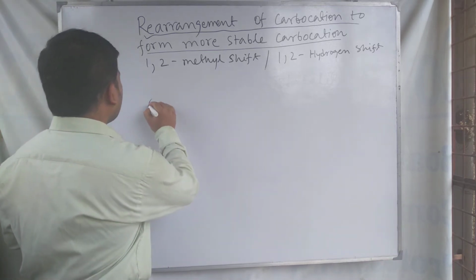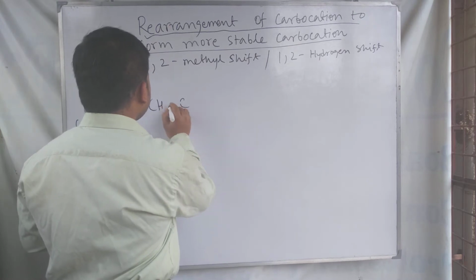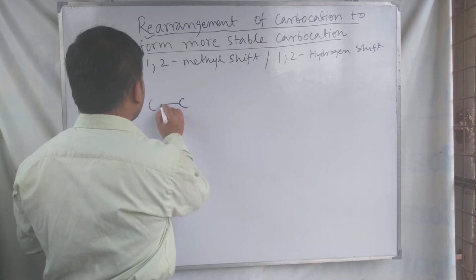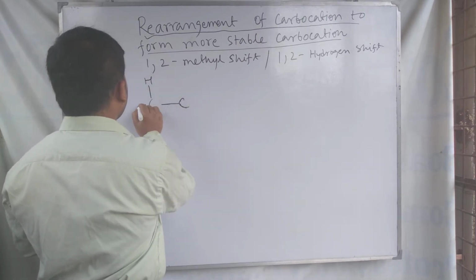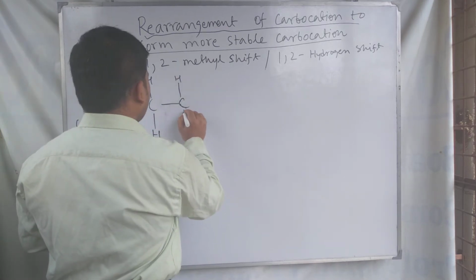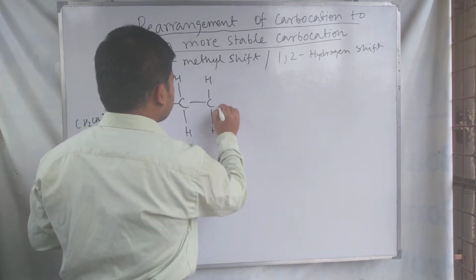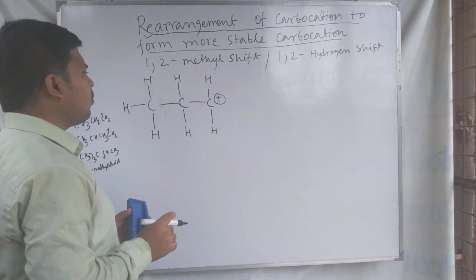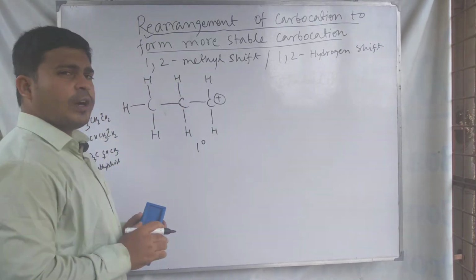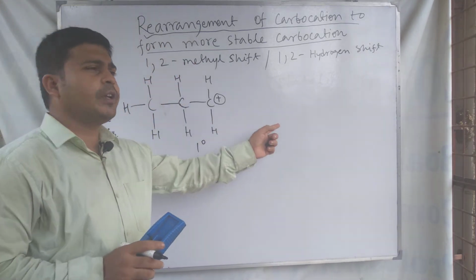So for example, we take this carbocation, this is 1 degree carbocation, so it should have a tendency to change to 2 degree carbocation.